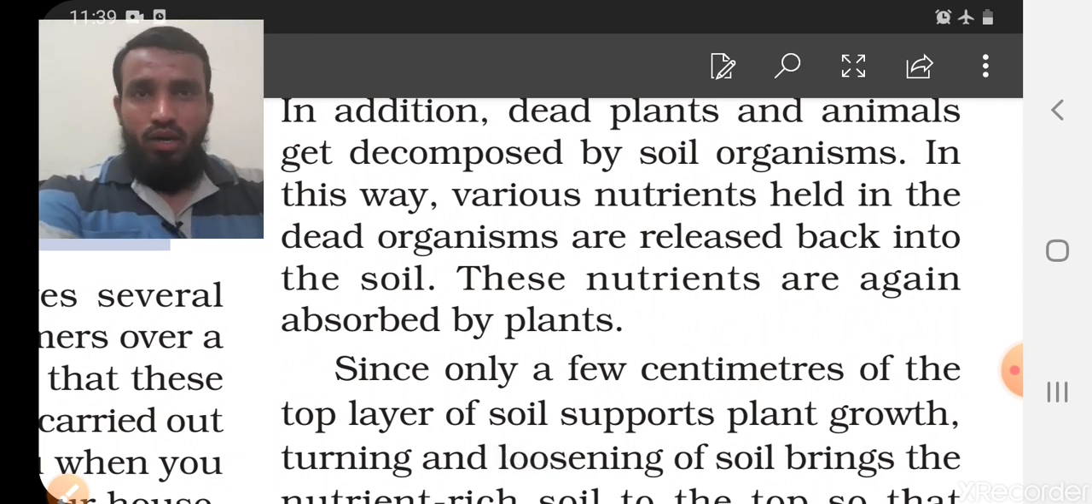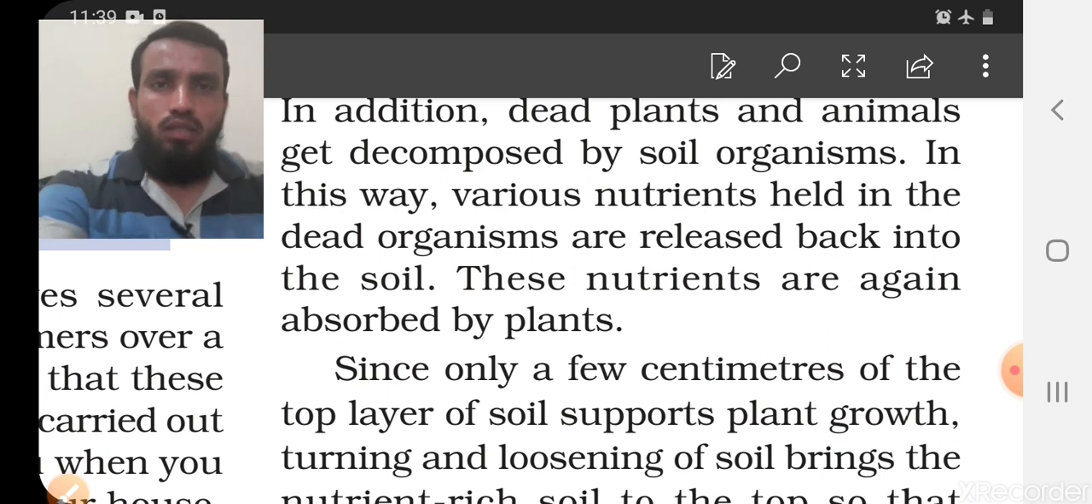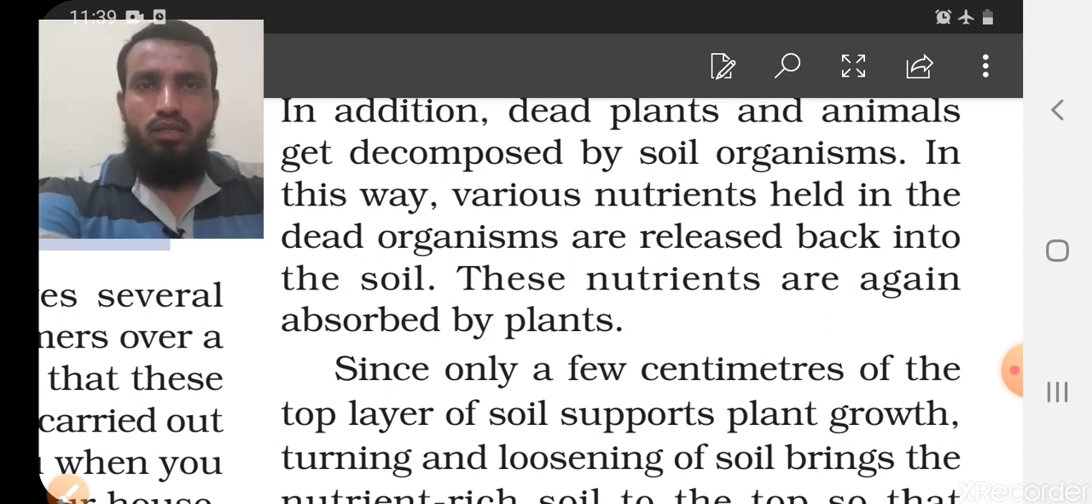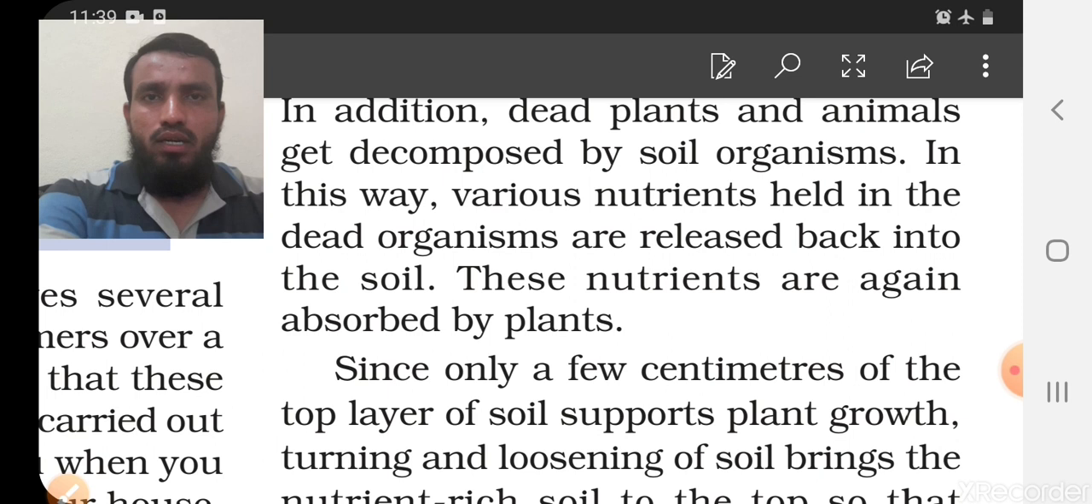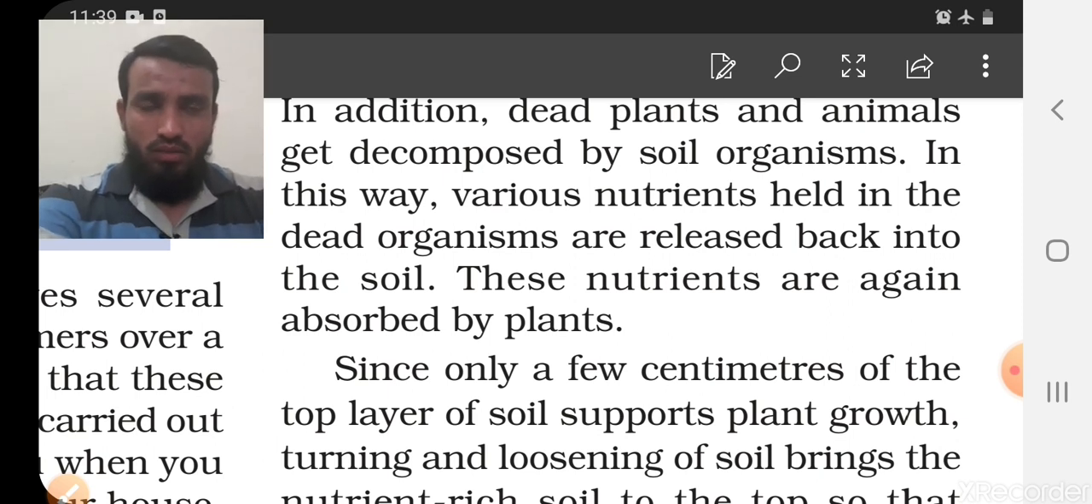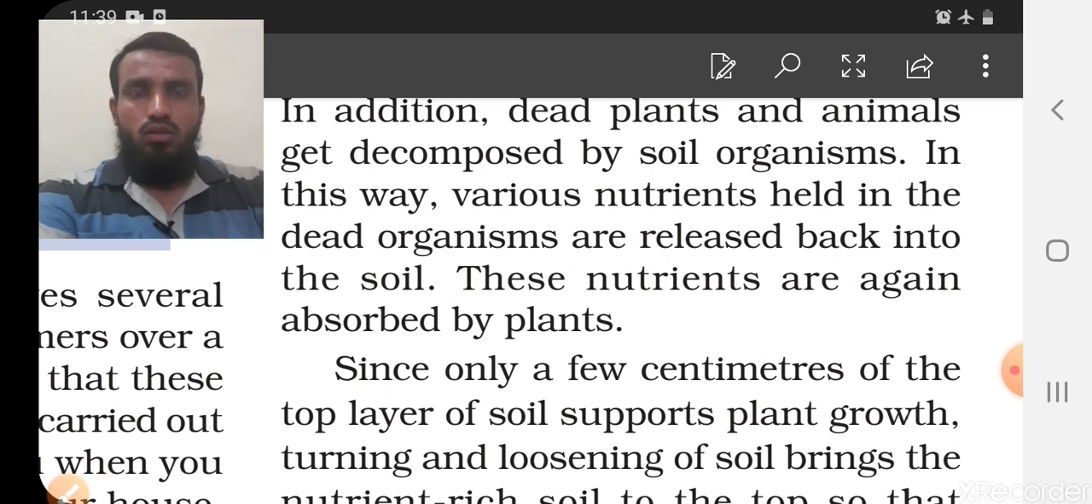So what are the advantages of this decomposition by the microorganisms? Number one, it will clean our environment. If there is no decomposition by this kind of organism, it will make our environment very dirty. The dead bodies of the plants and animals will remain as they are in our surroundings on the soil.